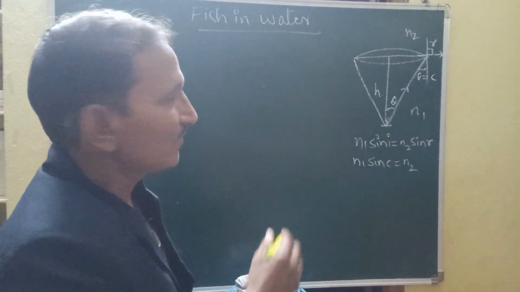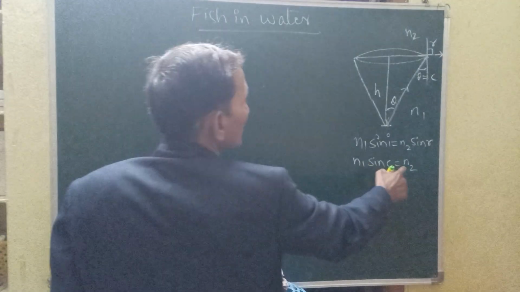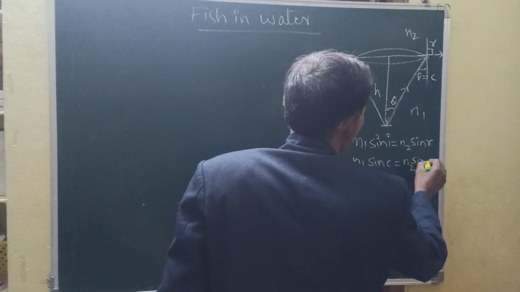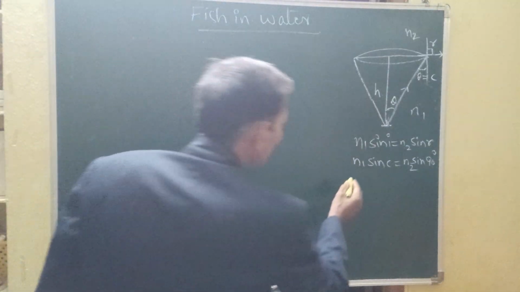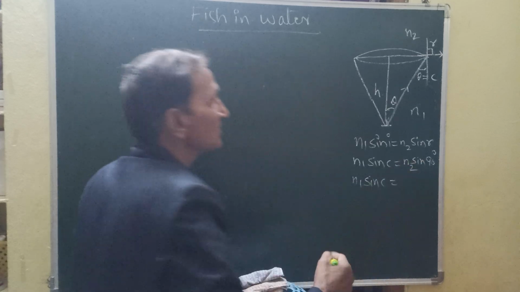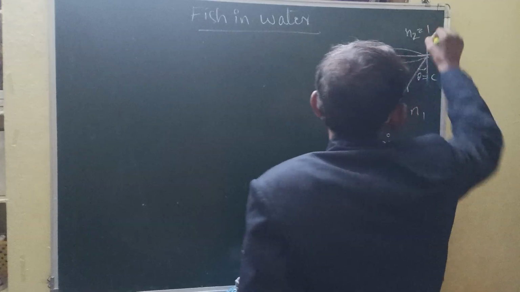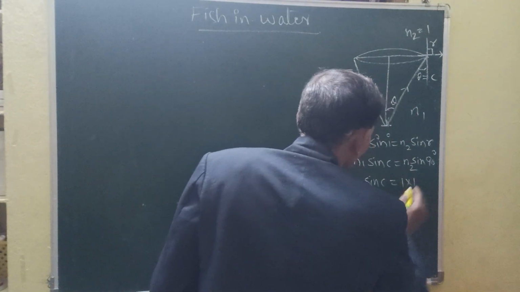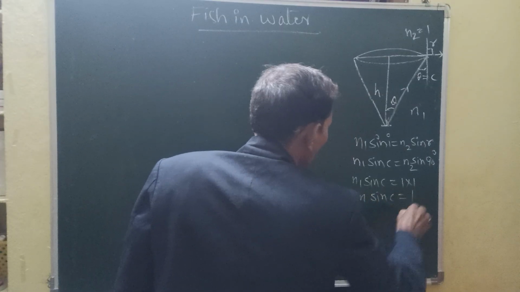Going from the water medium to the air medium, we take the refractive index of the water and the refractive index of the air. Sin R, where R is 90 degrees, and sin 90 is 1. The refractive index of the air is 1, so 1 into sin 90 is also 1. So here n sin C is equal to 1.